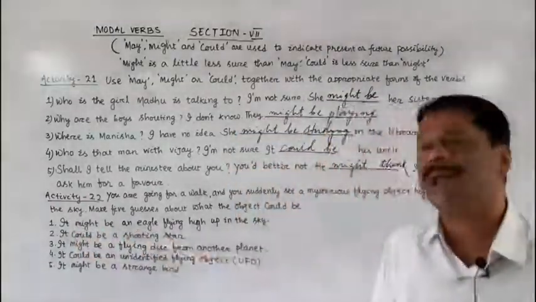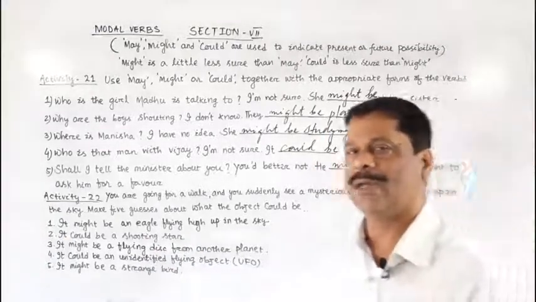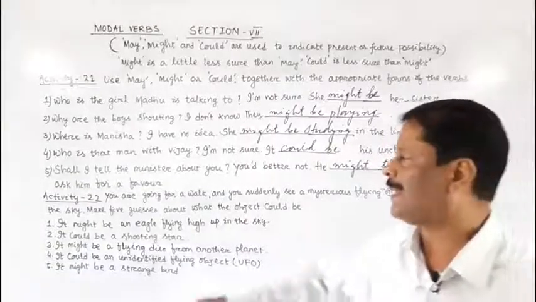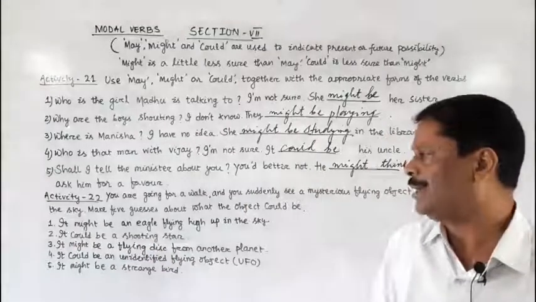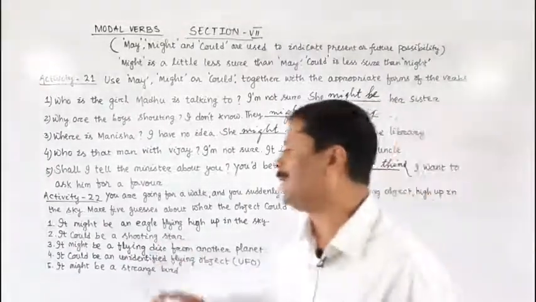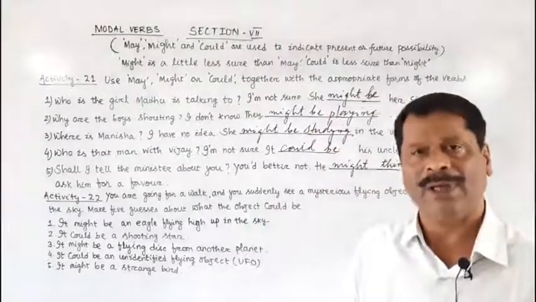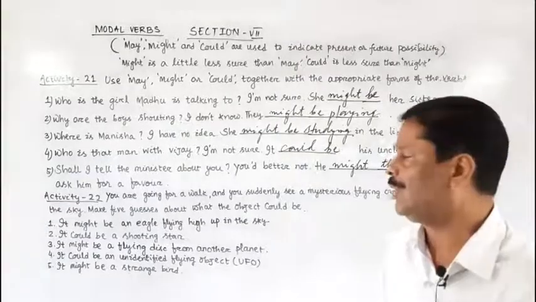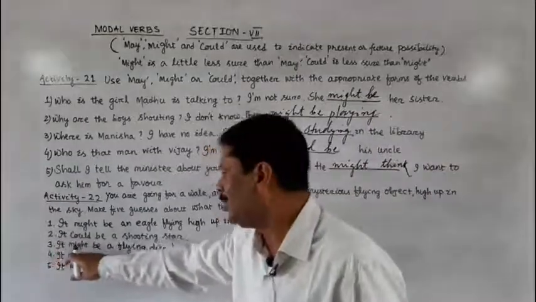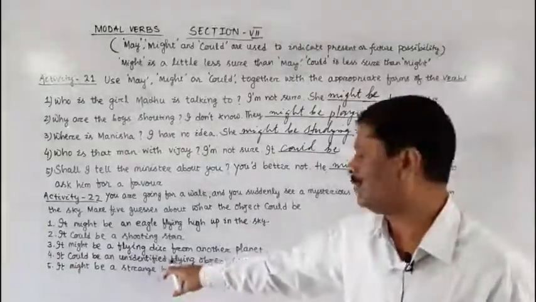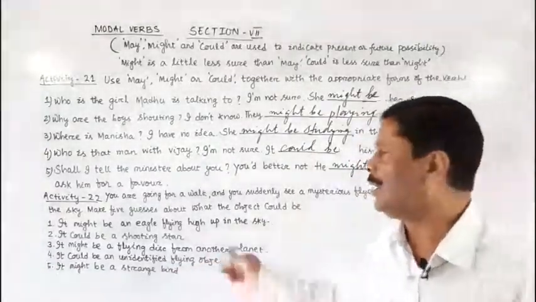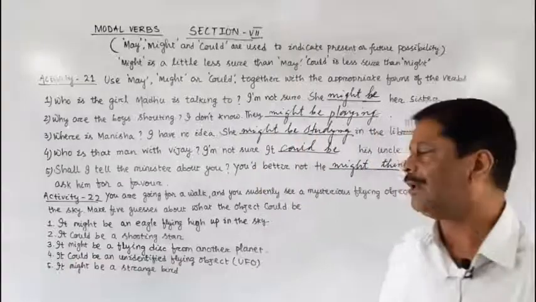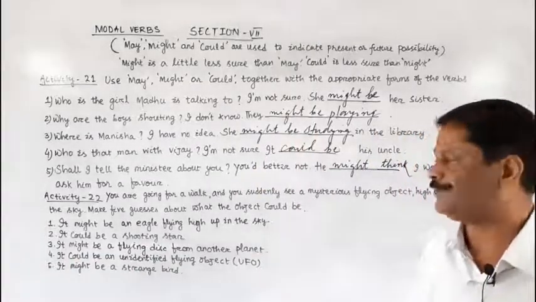It might be an eagle flying up in the sky, or it could be an eagle flying up in the sky. Secondly, it could be a shooting star, or it might be a shooting star. It expresses the possibility, present possibility or future possibility. Third, it might be a flying disc from another planet, or it could be, or it may be a flying disc from another planet.